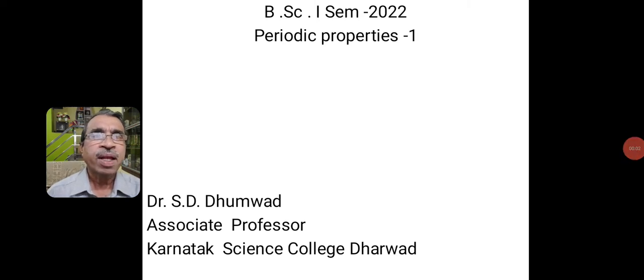Dear students, after completion of the atomic structure, let us know about the periodic table.